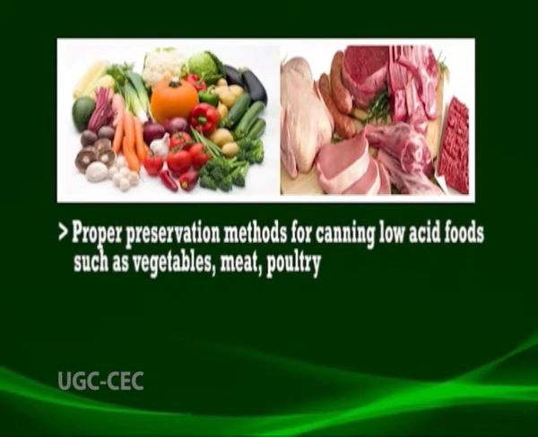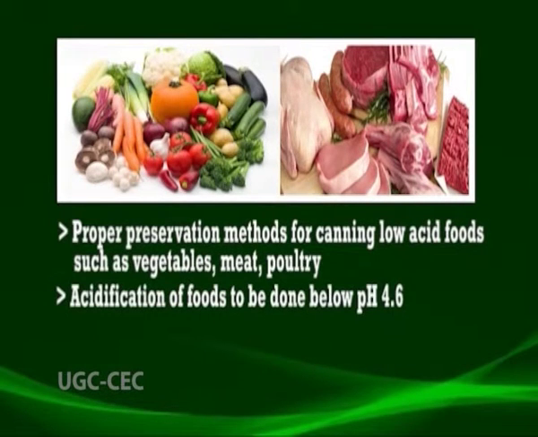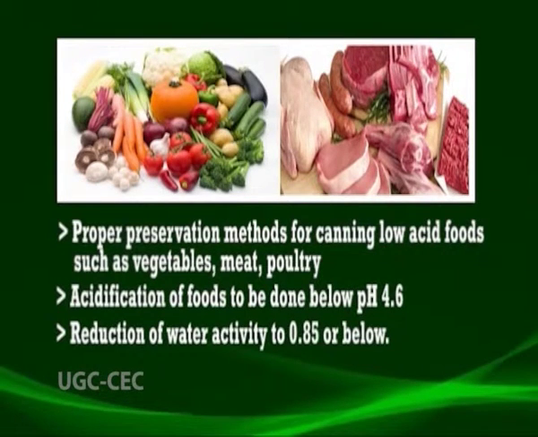The disease can be controlled by proper preservation methods for canning low-acid foods such as vegetables, meat and poultry, then acidification of foods to below pH 4.6, and reduction of water activity to 0.85 or below.